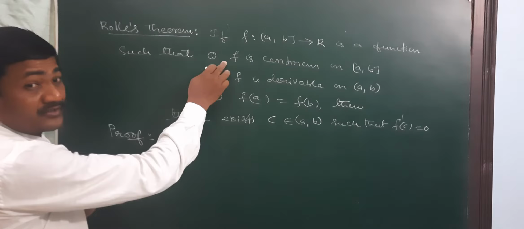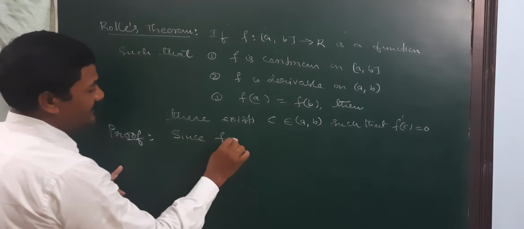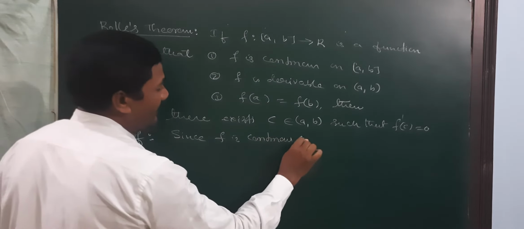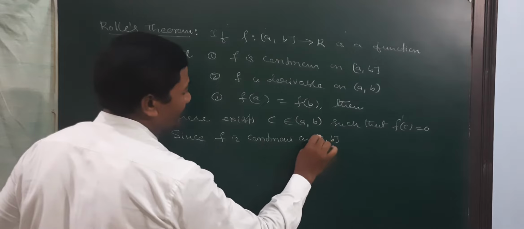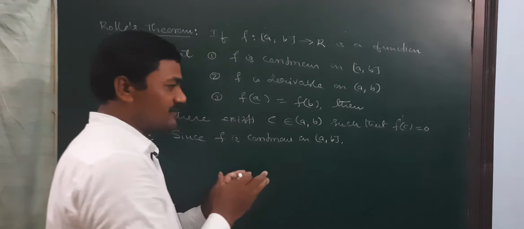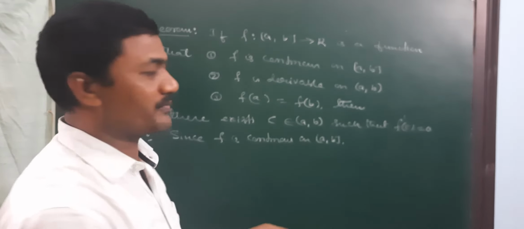Here, by using condition 1, since f is continuous on closed interval a b, by applying the continuity property, every continuous function on closed interval a b is bounded and attains its infimum and supremum.